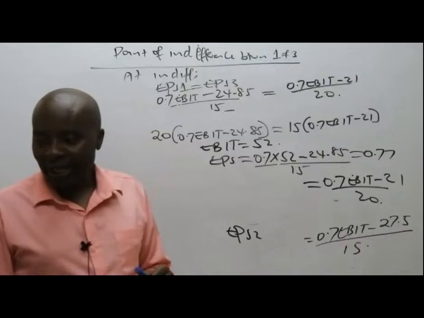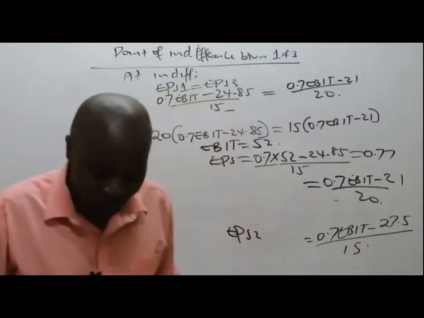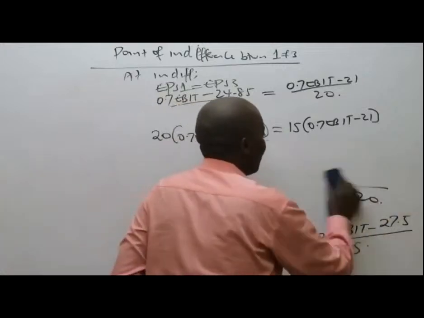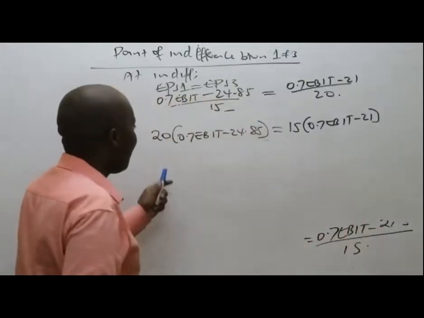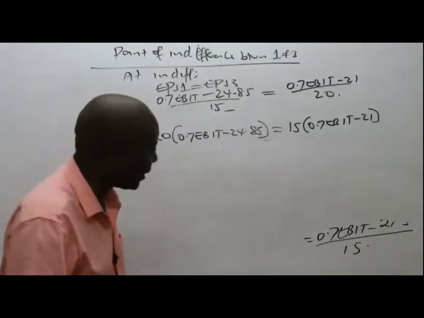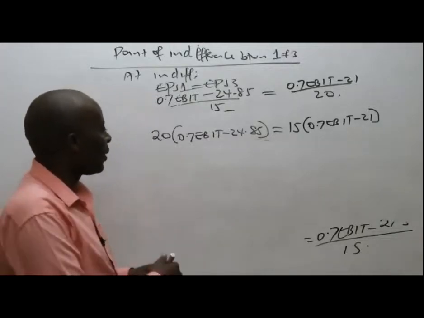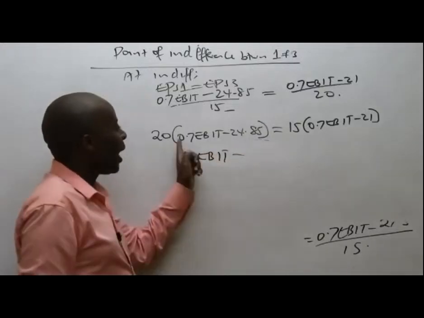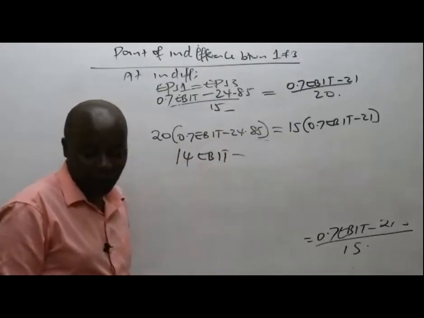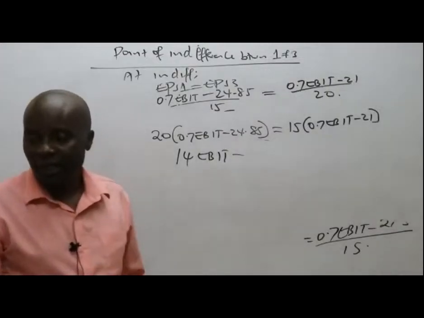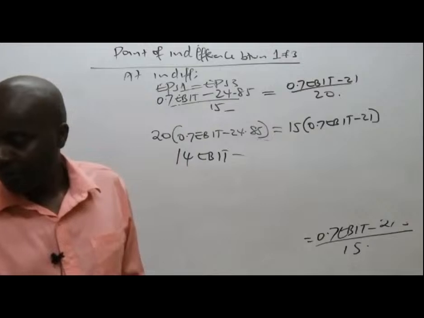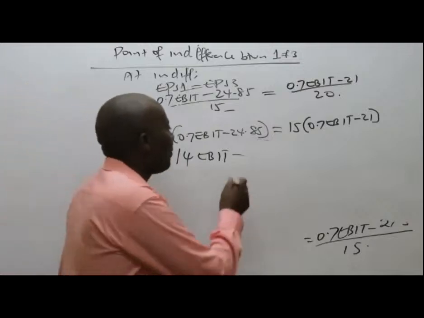So how to get EBIT? Ali wants us to show how we got this EBIT figure. We simply came and multiplied. Can somebody help me very fast here? What is this 20 times 0.7? 14 EBIT minus, how about this, 20 times 24.85? Is there somebody who has these figures? 497. Thank you very much.